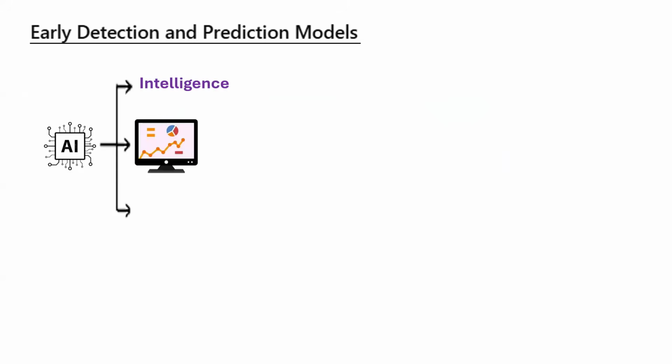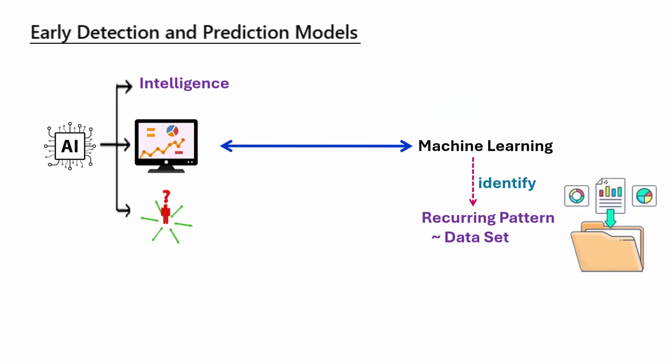So early detection and prediction models, as I said, there are already algorithms in place which are able to predict sepsis early. As I said, AI is a simulation of human intelligence with predictive analytics that helps in decision making. Machine learning tools are similar to AI, where it collates large data sets, like 1,000 data points per hour, and looks into recurring patterns and makes semblance of it. So what are the different models that are currently available which are able to predict sepsis?